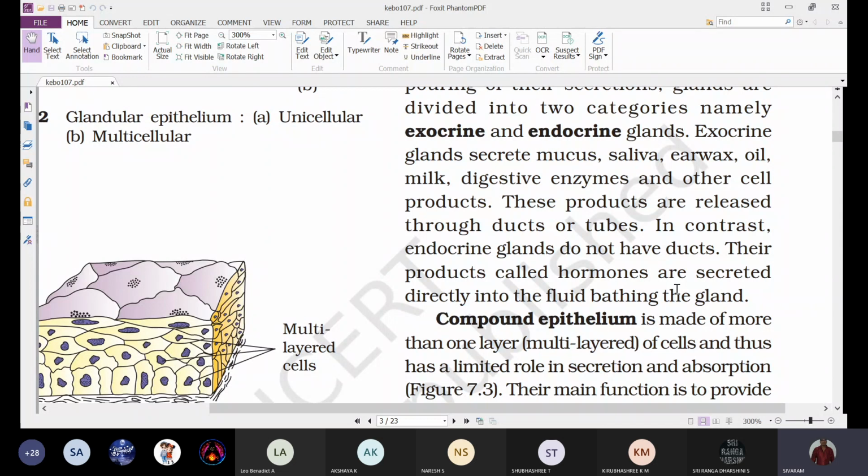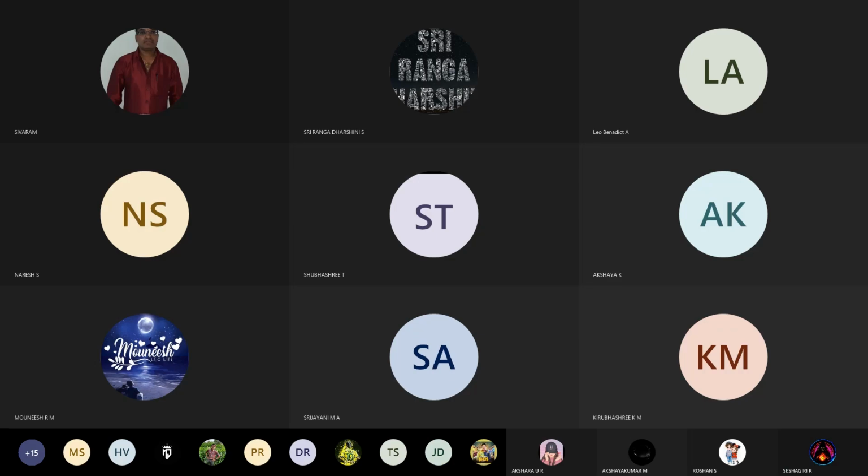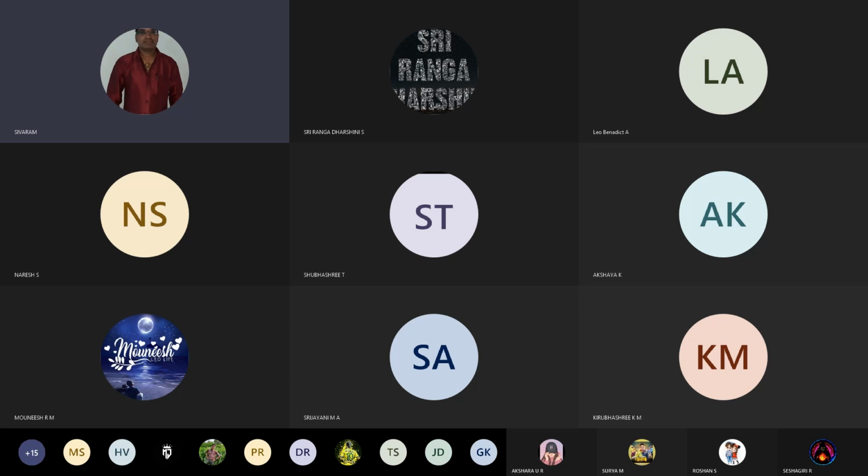That is about the different types of glands, endocrine and exocrine. Anybody is having any doubt? Anybody is having any doubt today, up to now, whatever we discussed?